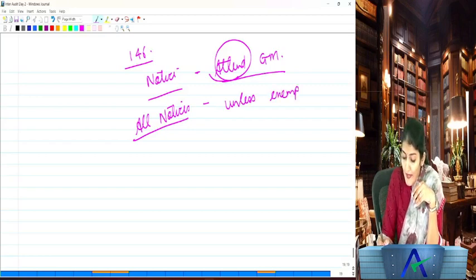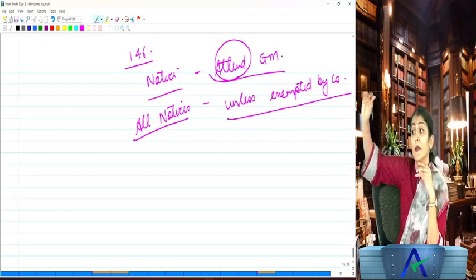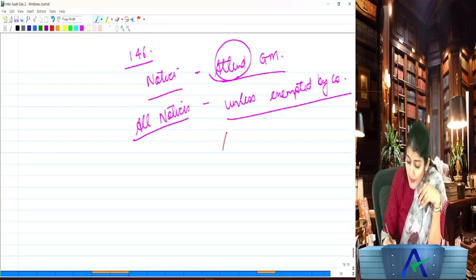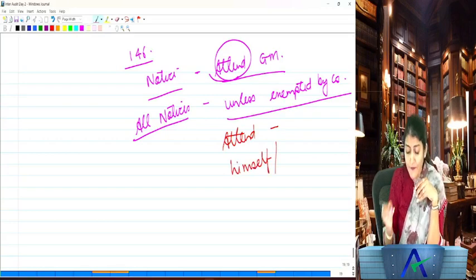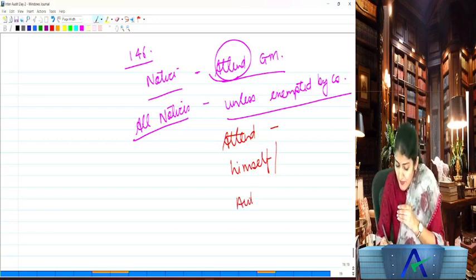So who can exempt the auditor, where the company is not required to hold a general meeting? So unless exempted by the company, the auditor should attend the general meeting of the company either by himself, or he can attend through his AR.